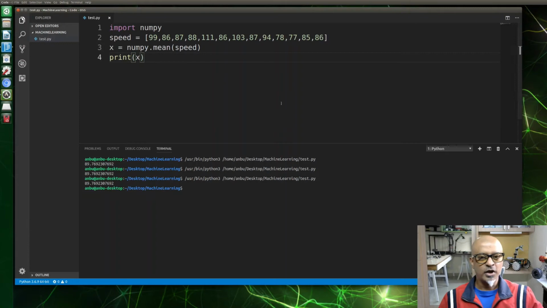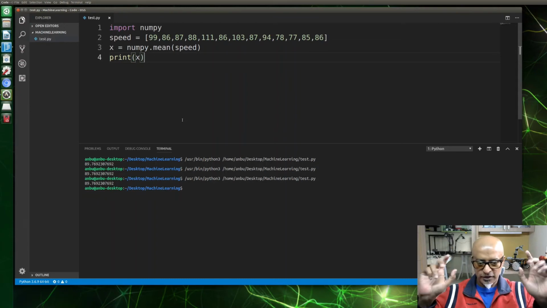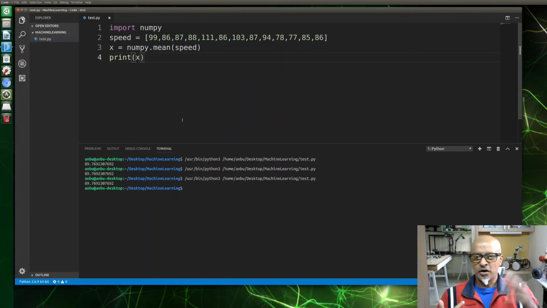Now let's do one thing. We can look at the next aspect, which is median. So what is a median? A median value is basically the value in the middle of this entire set of array, after you have sorted all the values. To calculate the median you need to sort from the lowest to the highest, right? That's very important. That's the way your numpy library is going to calculate.